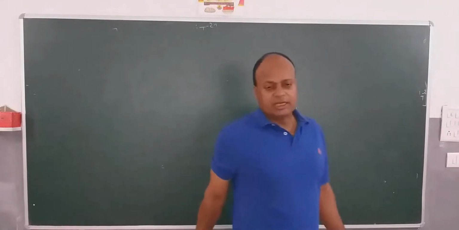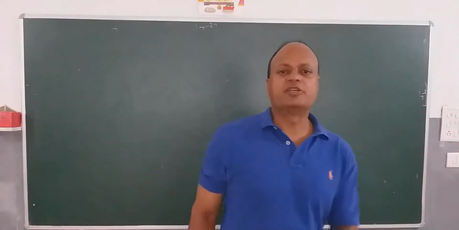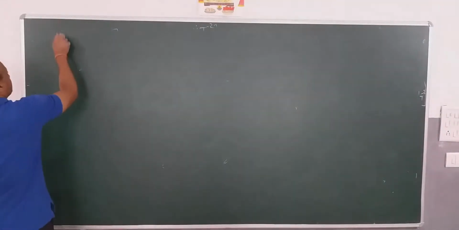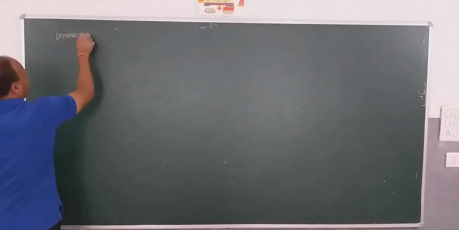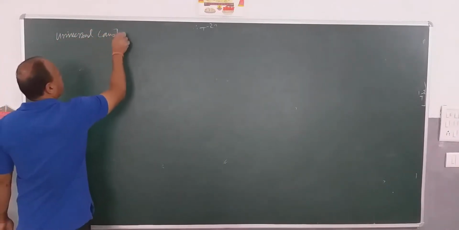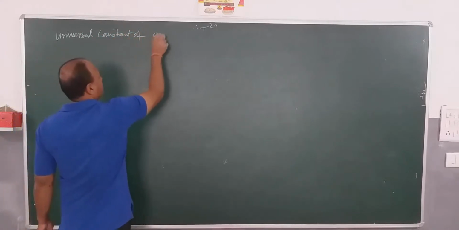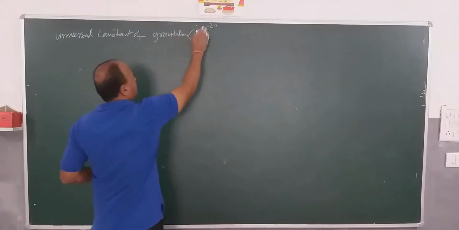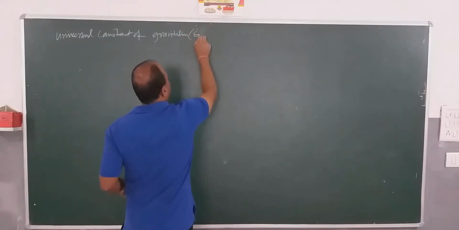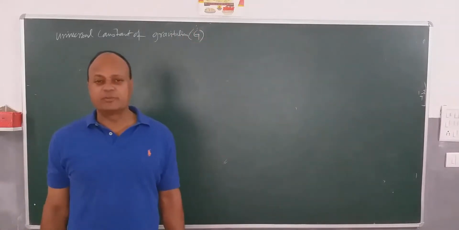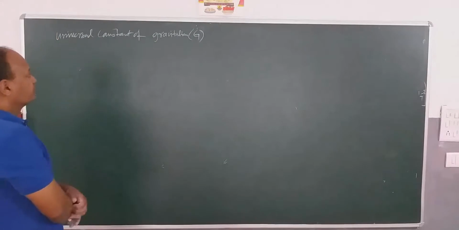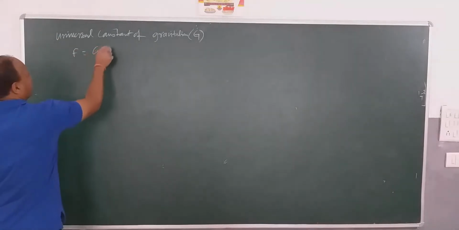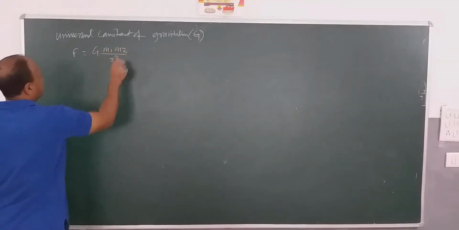Now, let's discuss some more important physical quantities and their dimensional formulas. For example, universal constant of gravitation. Its symbol is G. It's called universal constant of gravitation because its value is the same anywhere in the universe. You know the formula already. F is equal to G mass into mass divided by distance square. This is the formula I'm going to use.